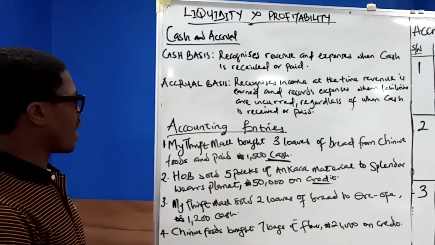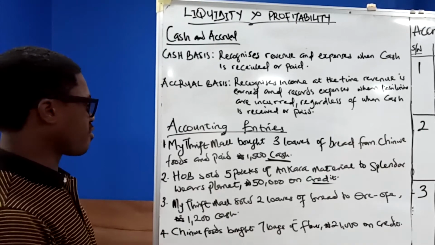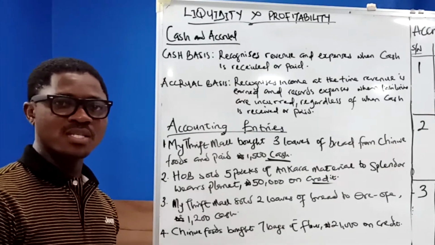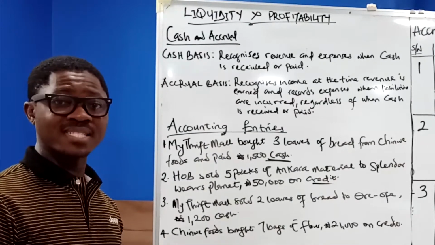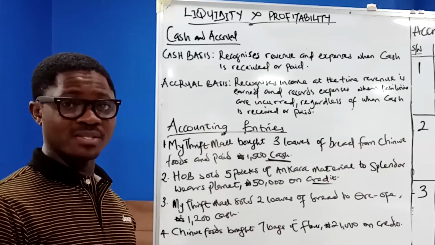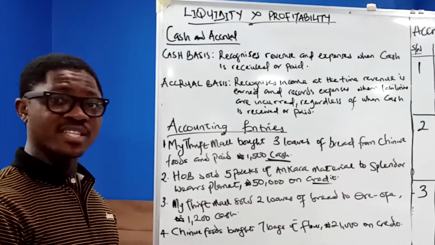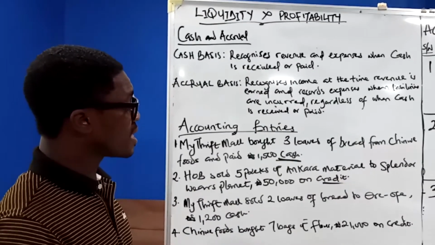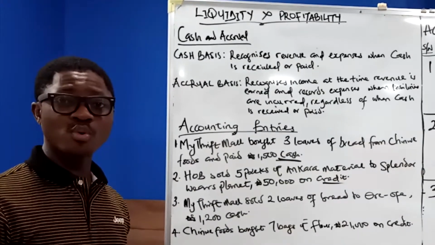Now question 1, we have My Treatment bought 3 loaves of bread from Chinwe Foods and paid 1,000. This will still be recognized by accrual basis because revenue is earned and coincidentally cash is also received.